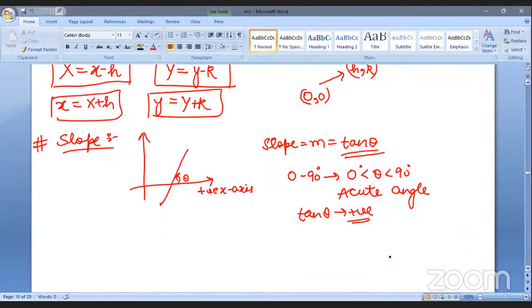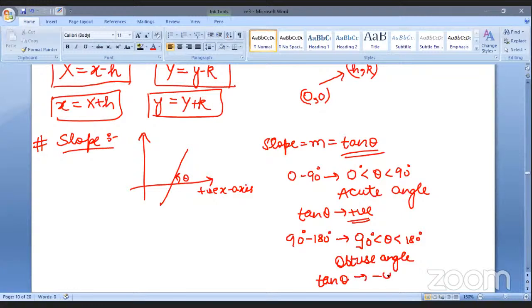And if we are taking the angle between 90 degrees and 180 degrees, like this, so the angle is somewhere between these two, definitely it is known as an obtuse angle, and in that particular case, tan theta would be negative.